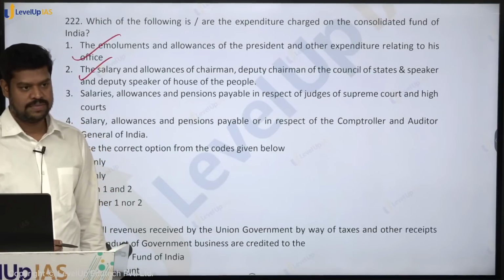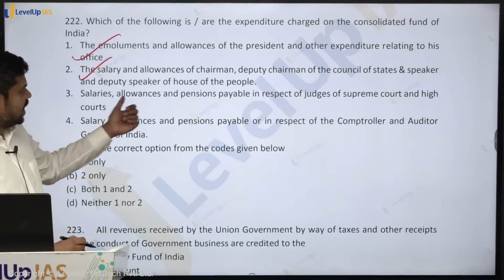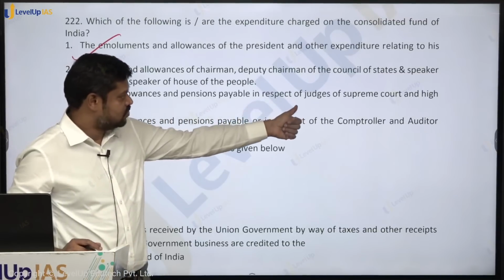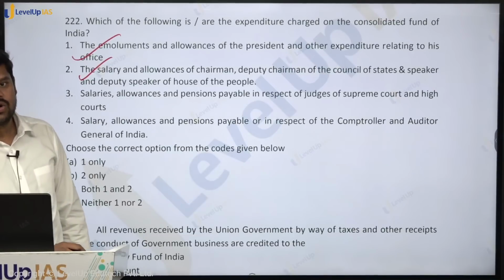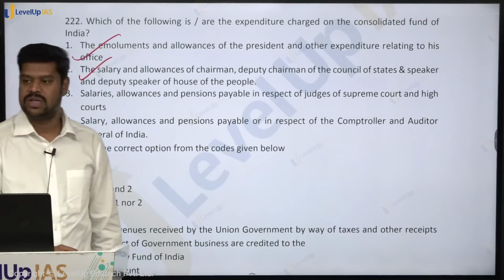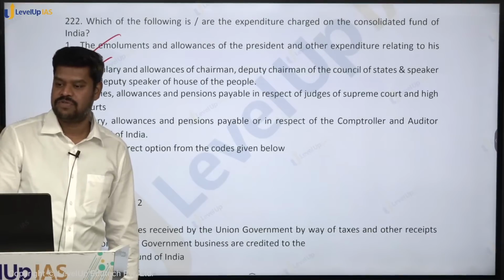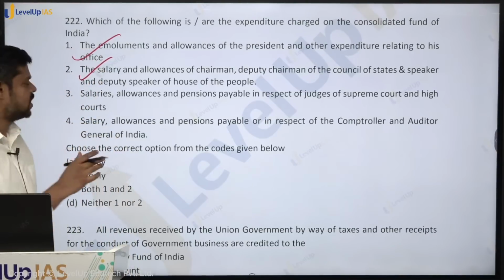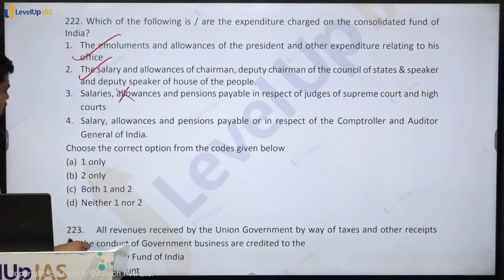No or yes? How many of you think no? Salary, allowances and pensions payable to judges of Supreme Court and High Courts. When it comes to the High Court, the pensions are payable from the Consolidated Fund of India, but not their salaries. Salaries are payable from where? Salaries are payable from the Consolidated Fund of the respective states. So therefore this particular statement is wrong.